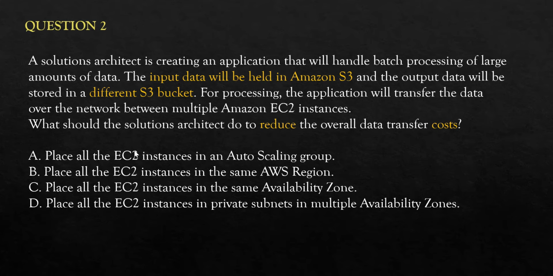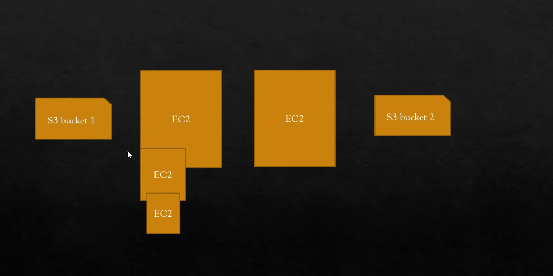The first option says EC2 instances in auto scaling group. Will it reduce the cost? So in auto scaling group, what happens? This is auto scaling group. So instead of moving the data from here to here, now if it has to move here, it will not help, because you are increasing the data transfer cost. You have to decrease it.